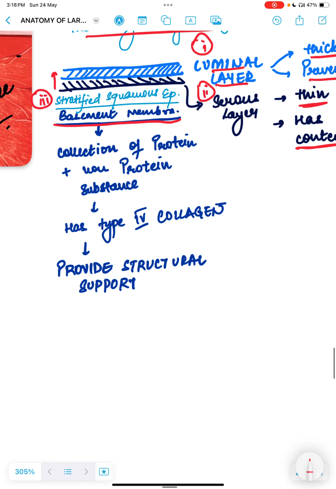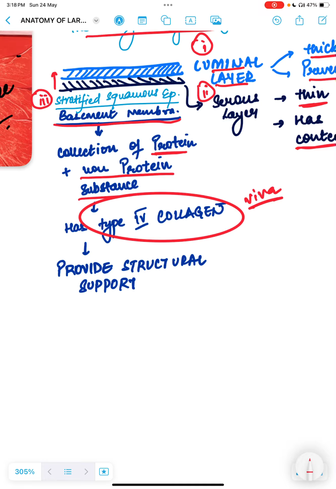As usual, every layer sits over a basement membrane. Now what does this basement membrane have? It has protein as well as non-protein substance, and this is a viva question. What type of collagen does it have? It has type 4 collagen. And what is the function of this basement membrane? The function of the basement membrane is to provide structural support.